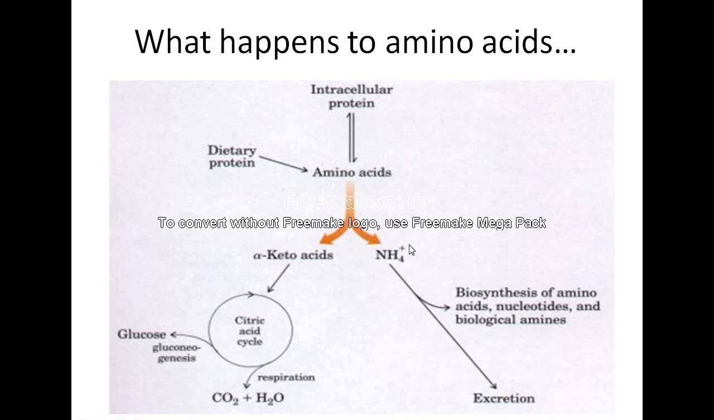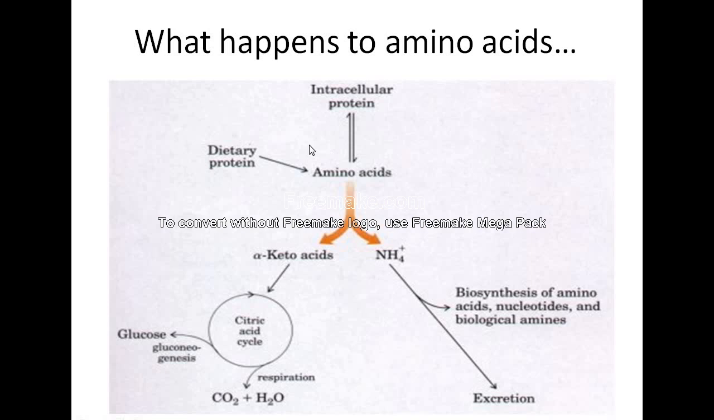This nitrogen that is there, when these amino acids are broken down and you get NH4+, the ammonium, that nitrogen portion should be excreted out. How you detoxify this NH4+ is what happens in the urea cycle. So understand this when we are learning protein metabolism.